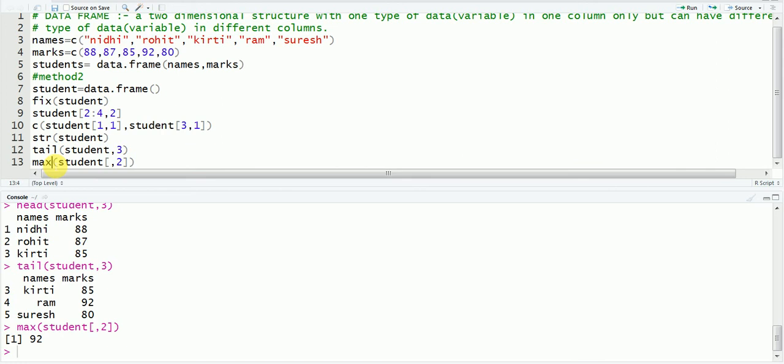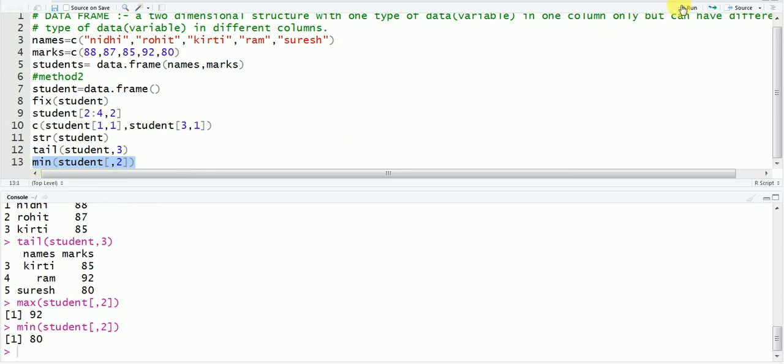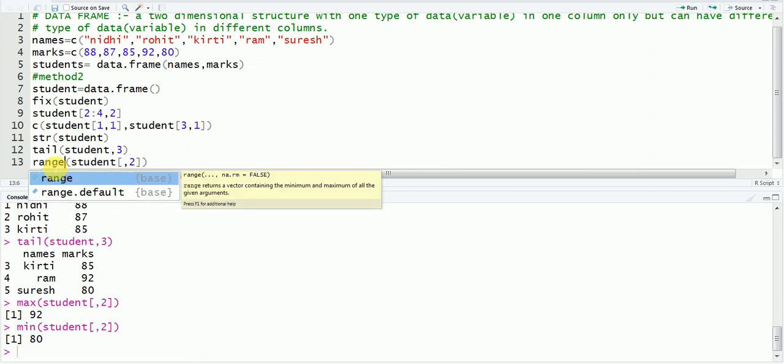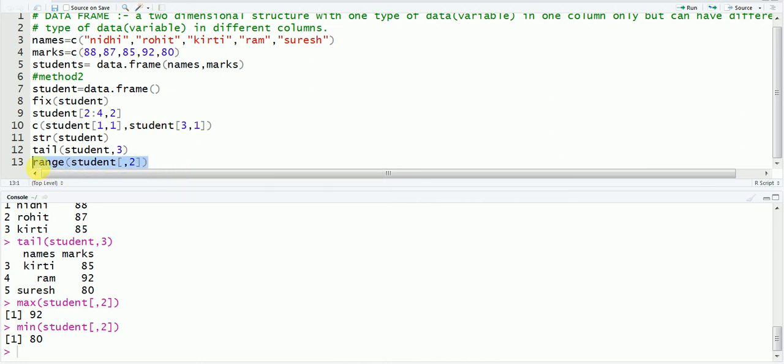And if you write the min command, then the minimum number will be shown to you. See, 80. And you can also check the range of your second column, meaning from which value to which value all the data lies.